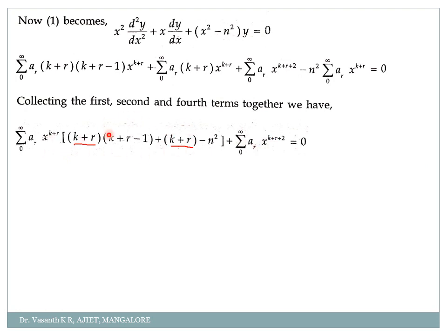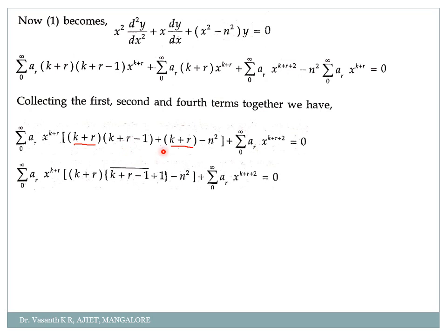Now I'll simplify this. How I can simplify? So if you check properly, again within the square bracket, see whether anything is common in the first two terms. What is common? If you check properly, what is common among those two? I am highlighting it. So if you check k plus r and k plus r, are they not common in the first two terms? Yes. So what I'll do in the next step is I'll take this k plus r outside. So what will remain here? K plus r minus 1 and here plus 1.